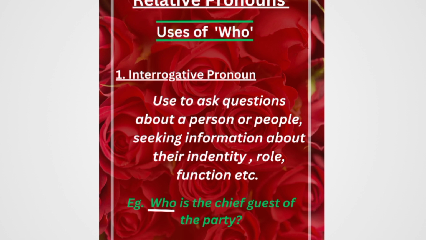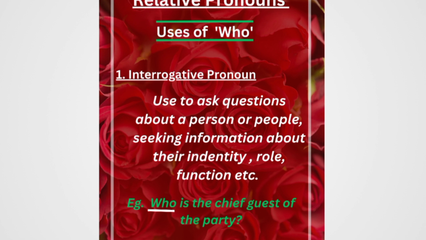Interrogate means to investigate, to question something. I have given the specific definition of it also: who is used to ask a question about a person or people, seeking information about their identity, role, function, etc. So long story short, who is used to ask a question.